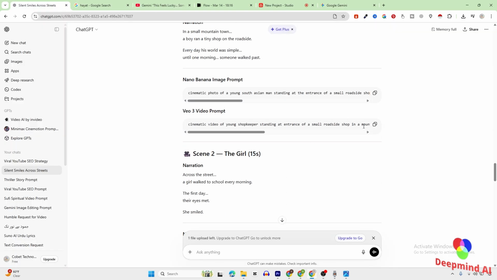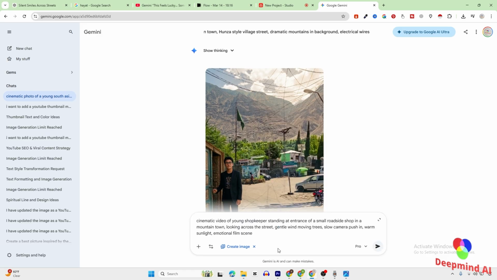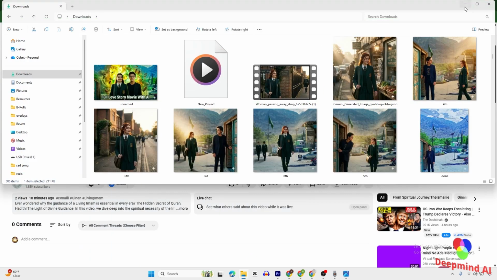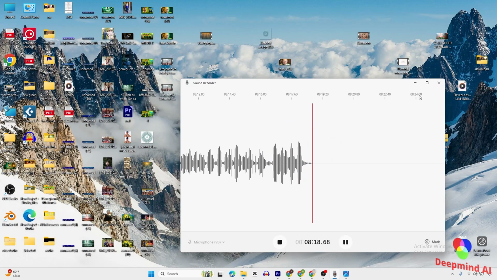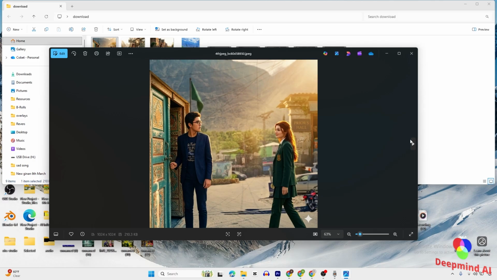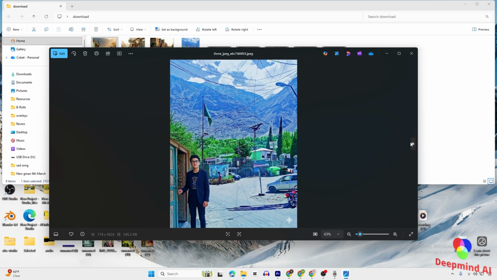Just copy the next prompt that is related to the girl, go to Gemini, paste the prompt, and then upload the girl's picture, and it will give us the scene with that girl. Once we have our pictures ready, as I'll show you, I already created most of my pictures the same way. As you can see, I have created different scenes this way. You can also create your own pictures the same way I have.